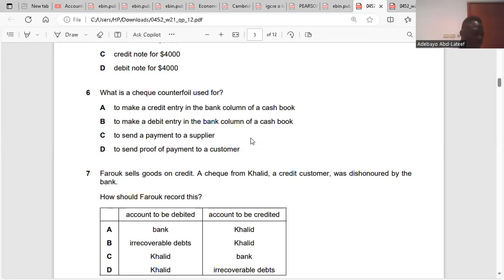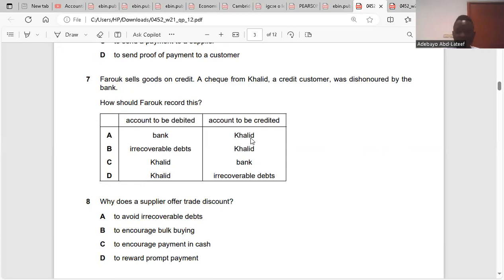Question 7. Farouk sells goods on credit. A cheque from Khalid, the credit customer, was dishonored by the bank. How should Farouk record this? The returned cheque is the dishonored cheque. It will be debited in Khalid's account, while the bank will have the credit balance, because the bank is returning the cheque. So the account to be debited is Khalid's, and the bank account is to be credited. Clear? The answer is C.